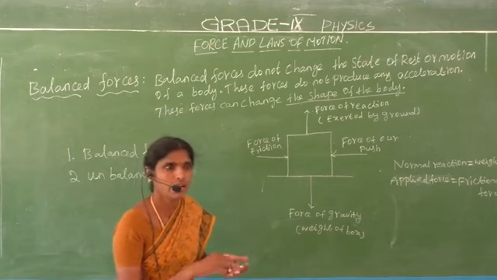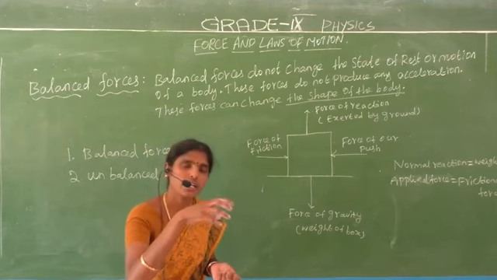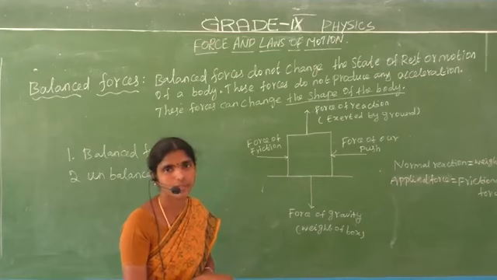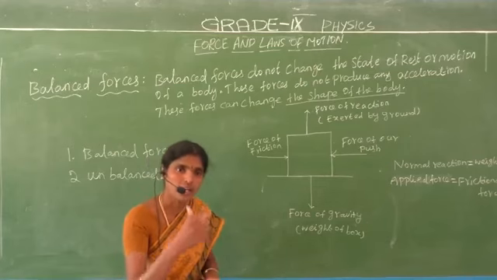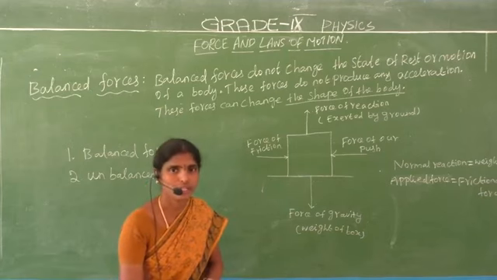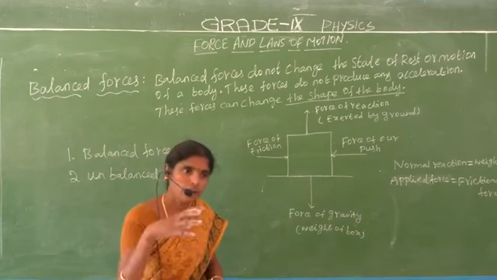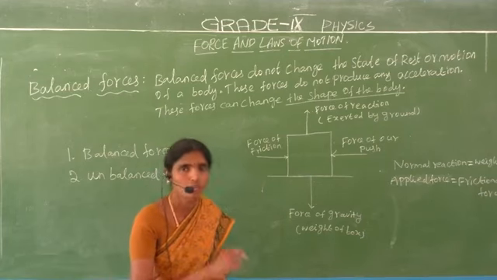Now let us consider one object, a book kept on the table. Normally two forces occur: the normal force and the weight, which is the gravitational force. Do you understand? Now we give a force on the book.